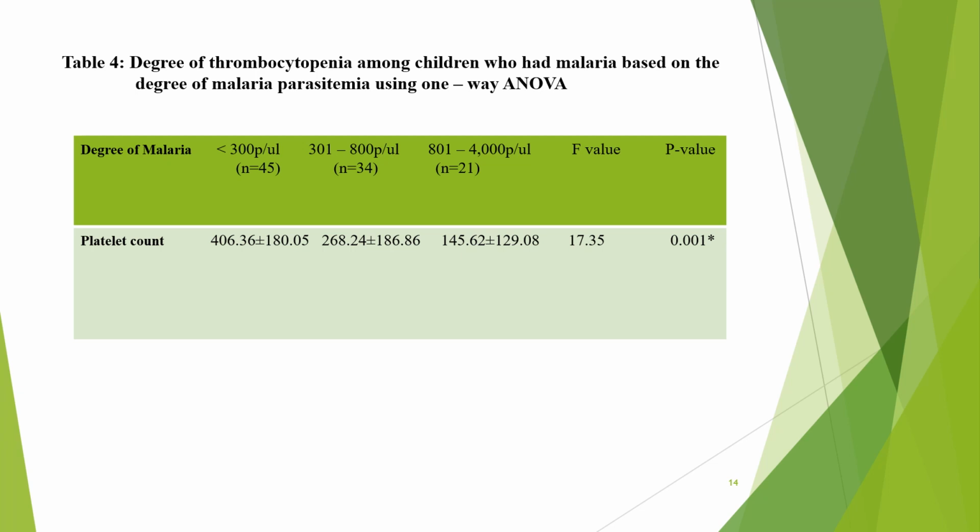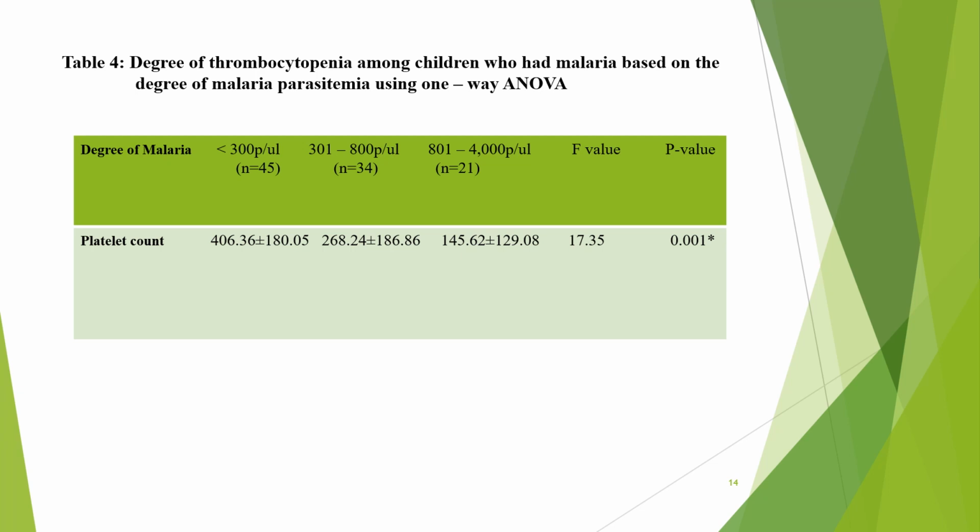So we find that the higher the malaria parasite density in the blood sample, the lower the platelet count. As we can see, the mean platelet count decreases as the malaria parasite density increases, as shown in table 4.